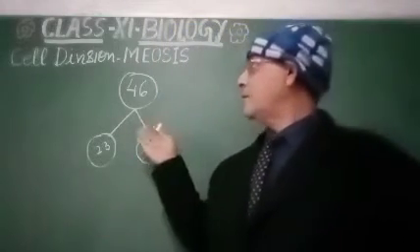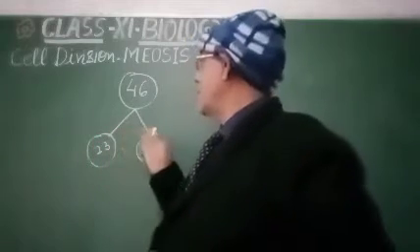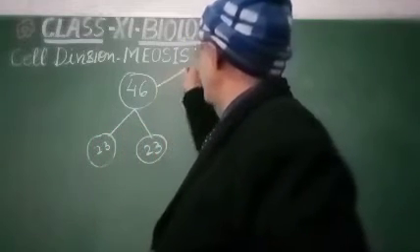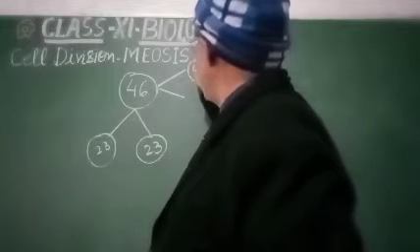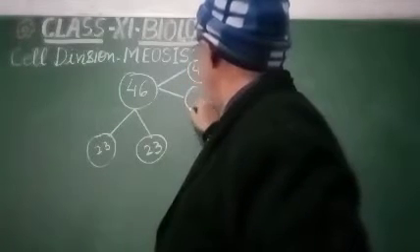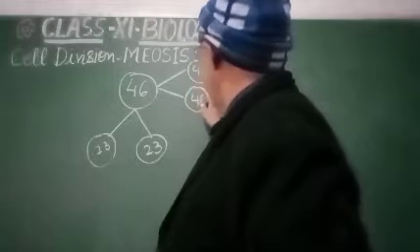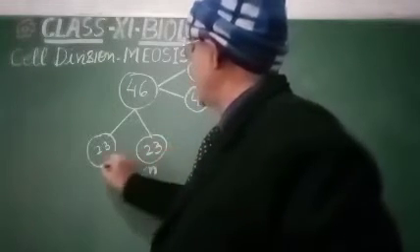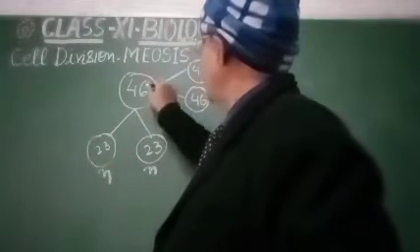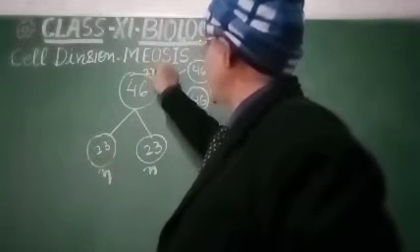While what happens in mitosis? If you take the example of mitosis, there will be the full number of chromosomes, and that cell will be 2n, while these will be n, and this will again be 2n.